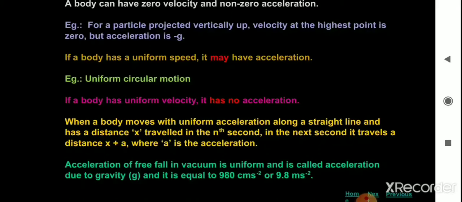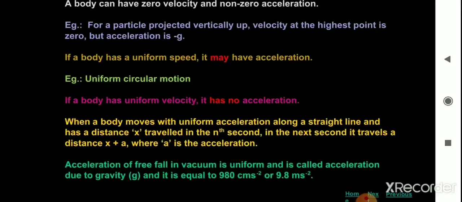Acceleration of free fall in vacuum is uniform, and is called acceleration due to gravity.